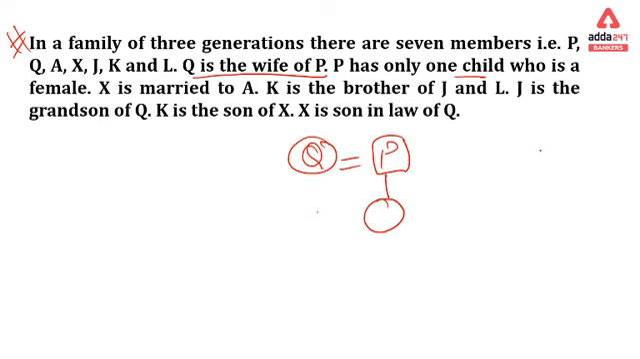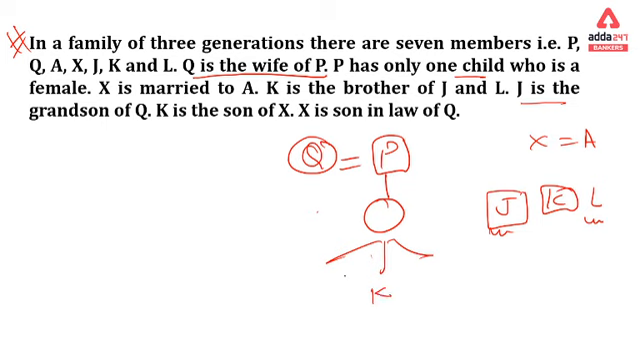X is married to A. Okay. K is brother of J and L. We are not able to identify the gender of these. J is a grandson of Q. That means J is a boy. That means K, J and L will be here, and K is a brother of J and L, and J is a grandson, so we are able to identify the gender of J.